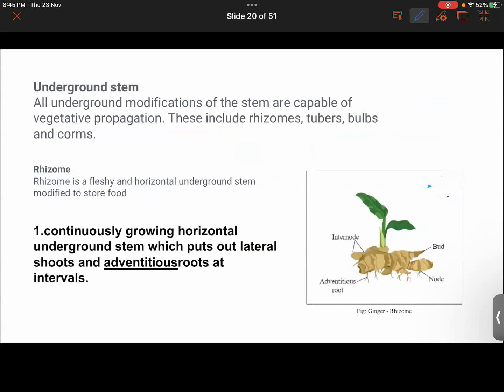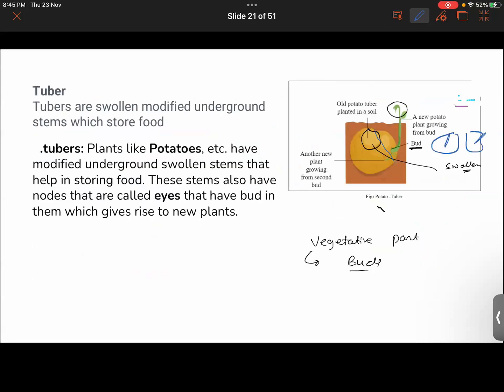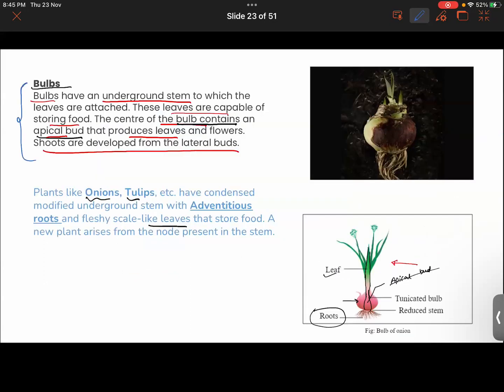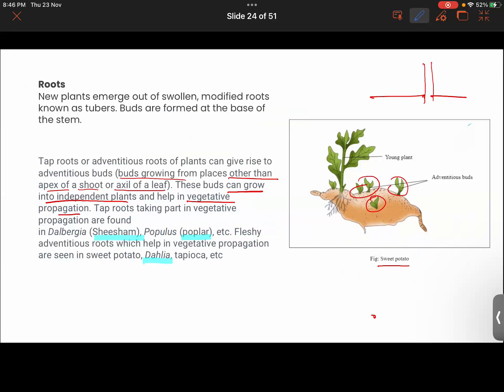After that, you will be better able to say what are the adventitious roots and what are the adventitious buds as well. Buds grow from different parts of the plants, right?